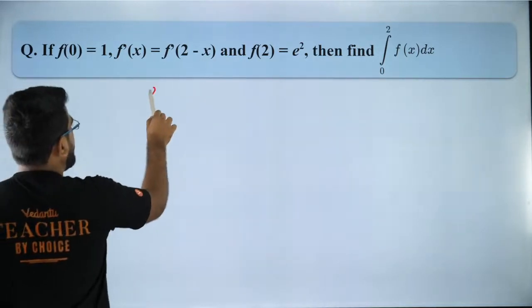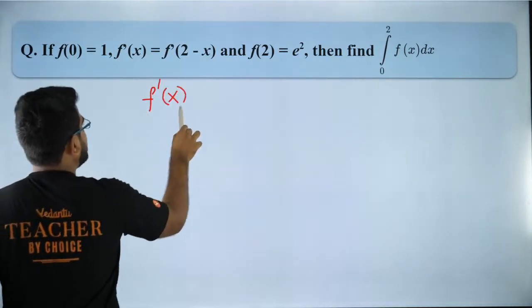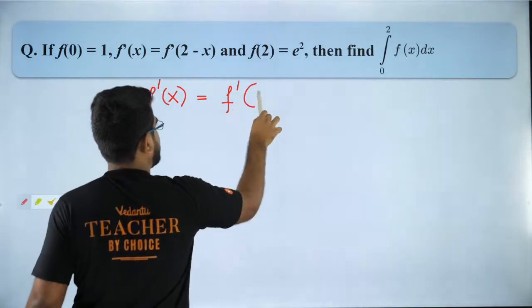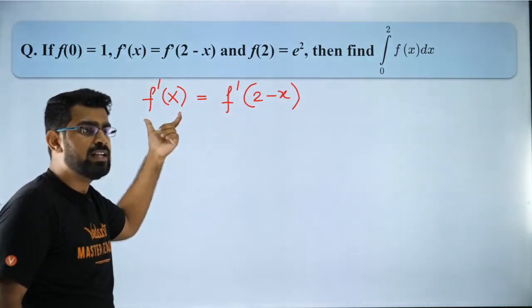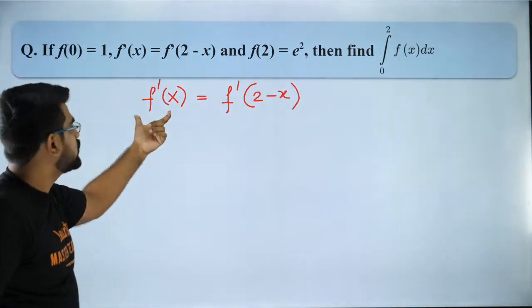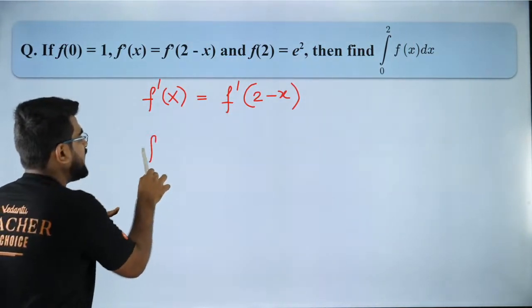So first of all, what do I have? I have f dash of x is equal to f dash of 2 minus x. Now let's try to integrate on both sides. Let's try to integrate on both sides. So if I integrate f dash of x, I will get f of x.